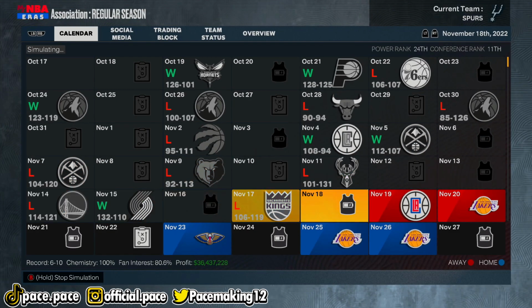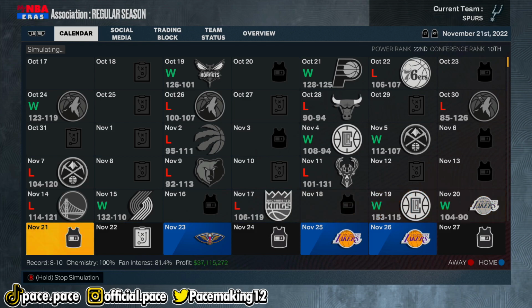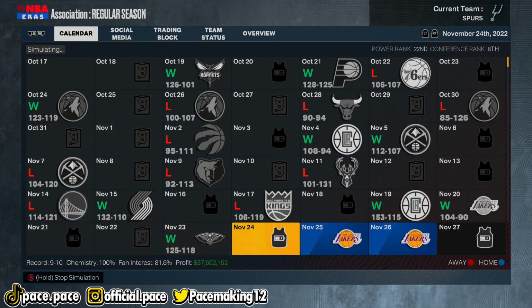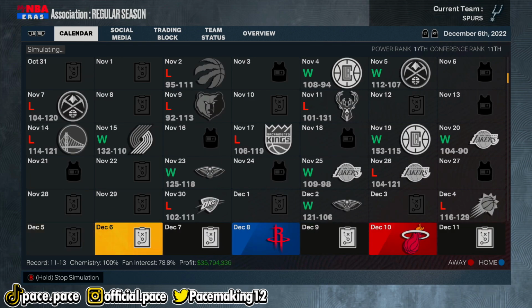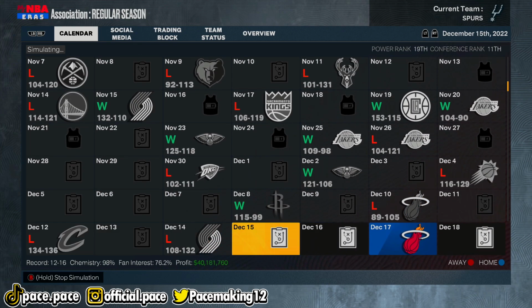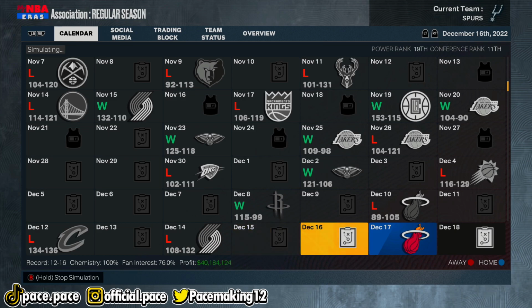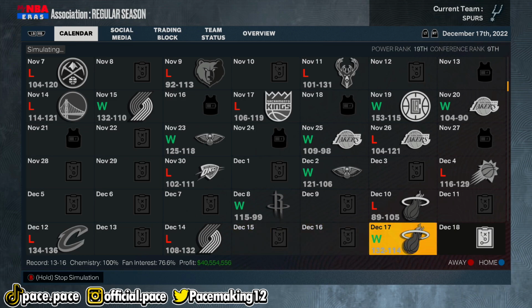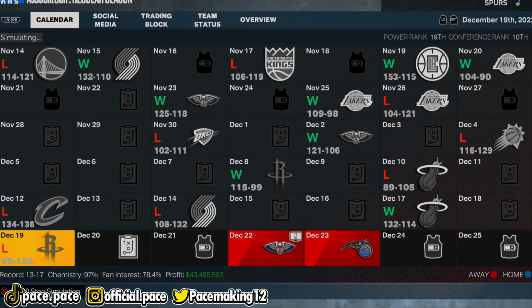So, you know, actually the cool part about this is he is sitting at prime Tim Duncan already. He's only like 22 years old. So to be honest, that means he's most definitely going to hit 99 overall, but it's going to take a long time for him to start regressing. So he has plenty of years to make use of his greatness, I guess.